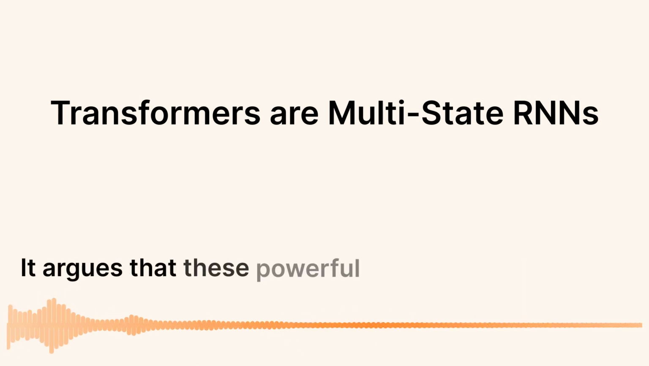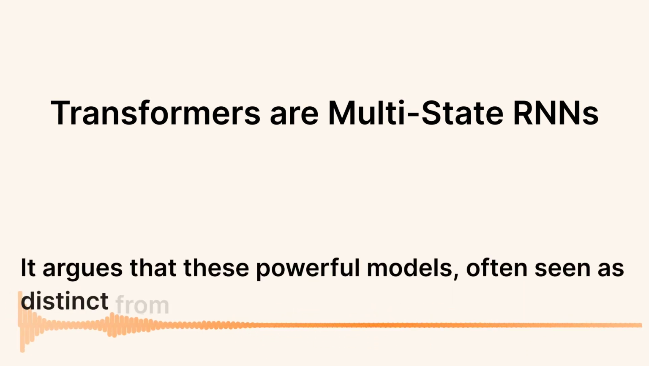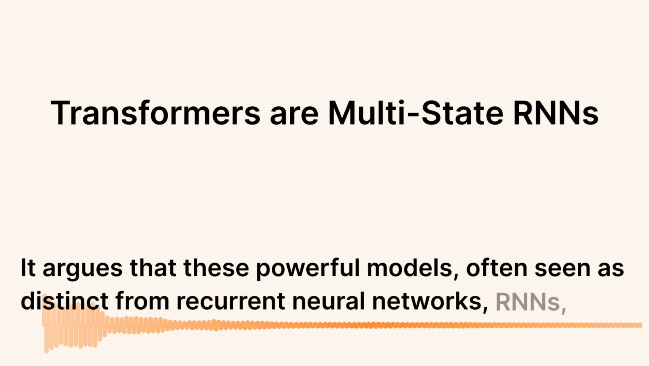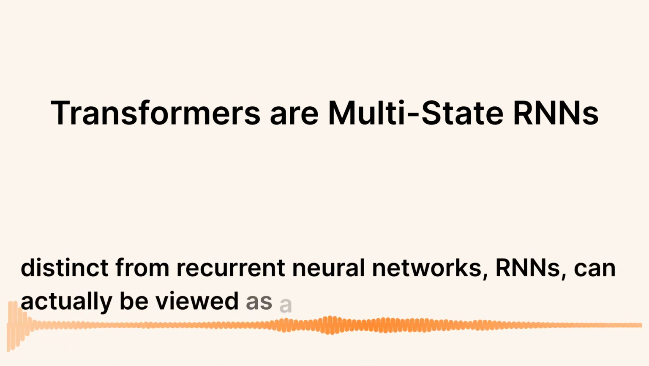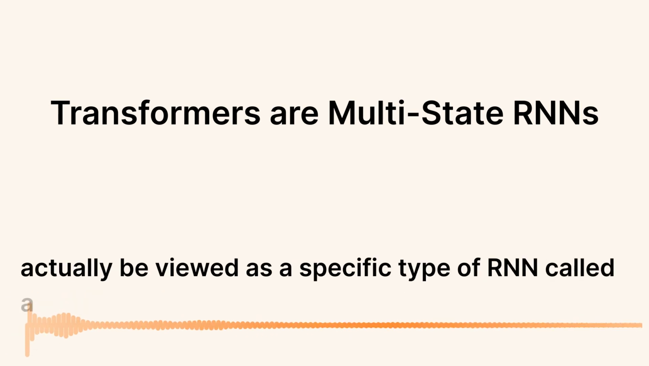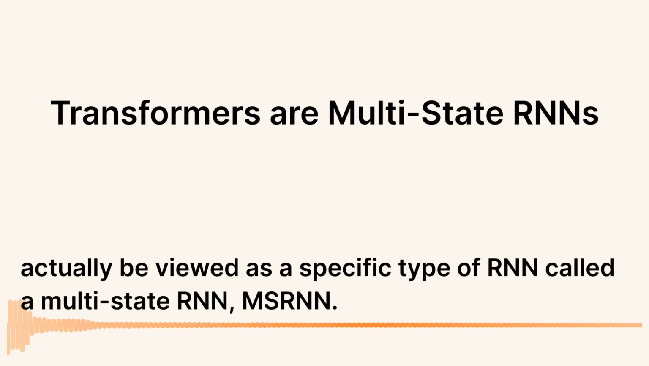Today, we're diving into a fascinating paper that challenges our understanding of transformers. It argues that these powerful models, often seen as distinct from recurrent neural networks, RNNs, can actually be viewed as a specific type of RNN called a multi-state RNN, MSRNN.